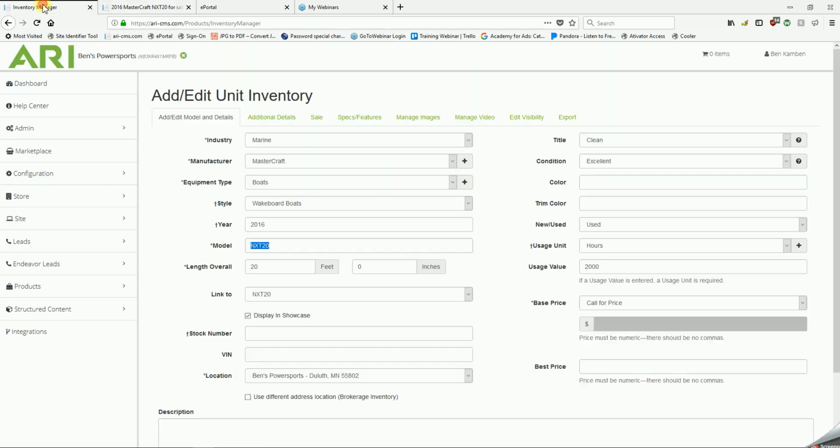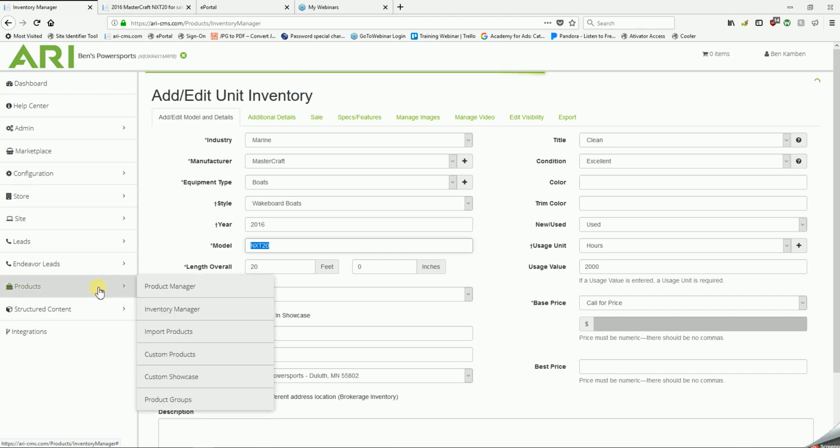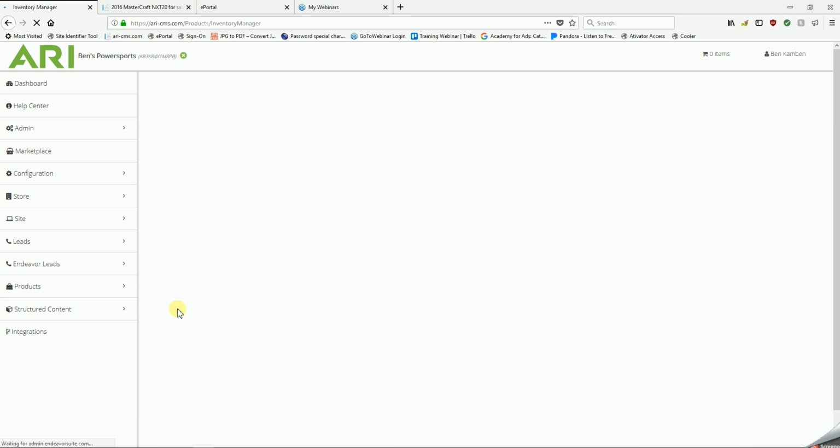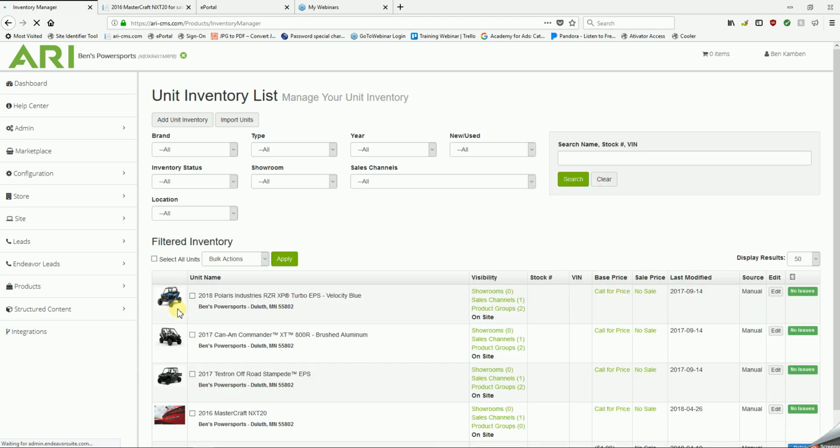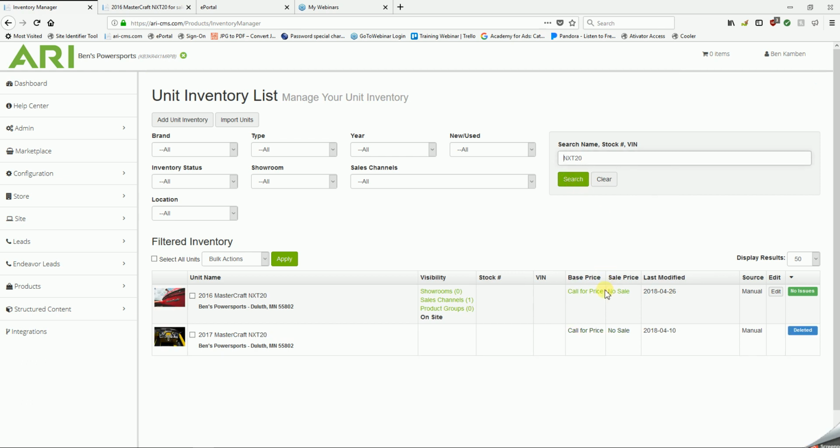We'll click back to our editor. We'll go into Products and Inventory Manager. Once we get back to the Inventory Manager, since I still have the model number saved in my clipboard, we'll just go ahead and paste that model number into the quick search to the right to find this unit quickly. And it brings up two options, the one that has been deleted and the one that I just put in.